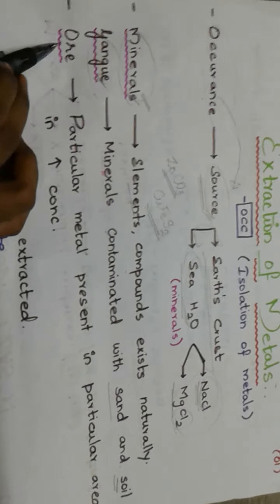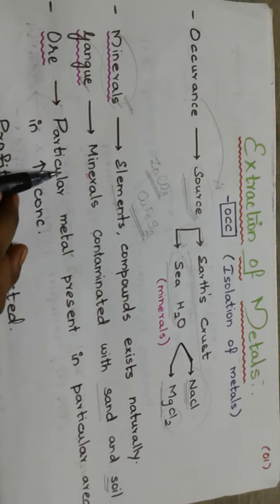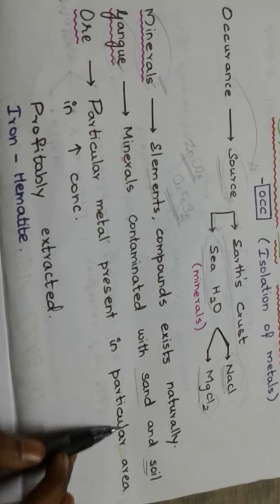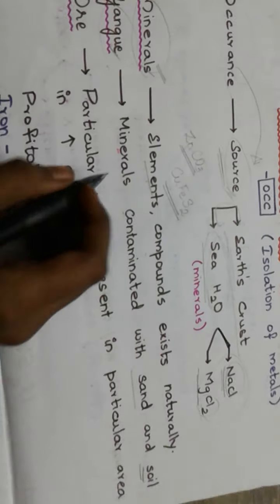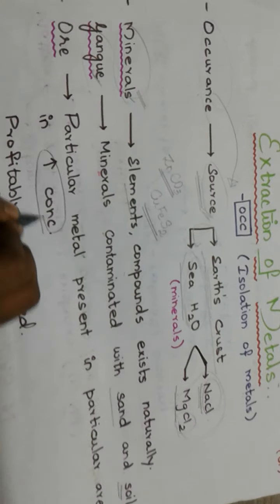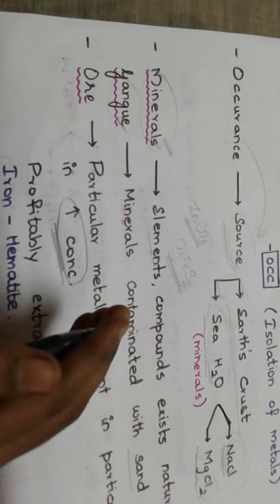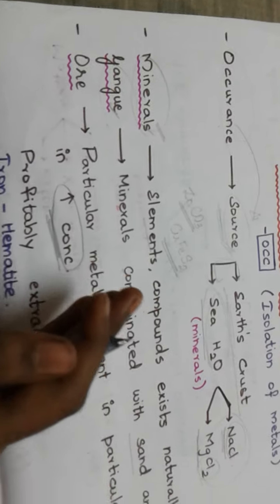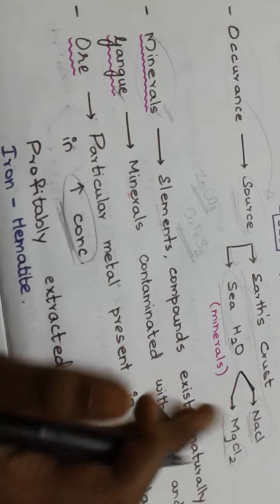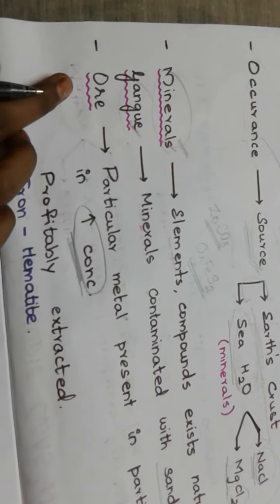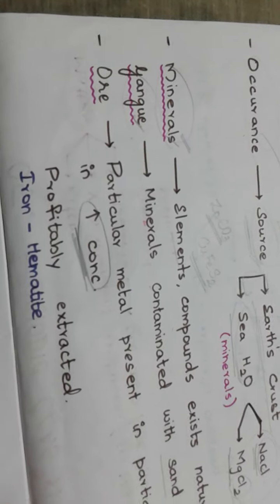Next we see is ore. An ore is a particular metal present in a particular area in higher concentration. This is very important, children. That is, in higher concentration. A mineral from which a metal can be extracted economically. This word economically is very important, it can be taken as a keyword. Economically extracted in a maximum amount. This can be called ore. What is it? A mineral from which a metal can be economically extracted. That is called ore.